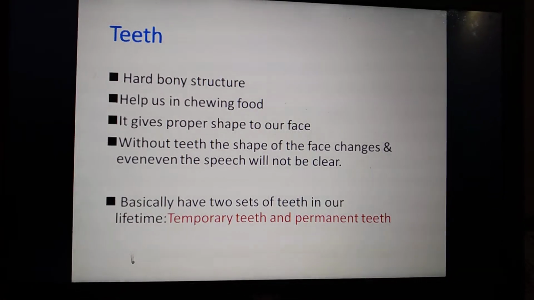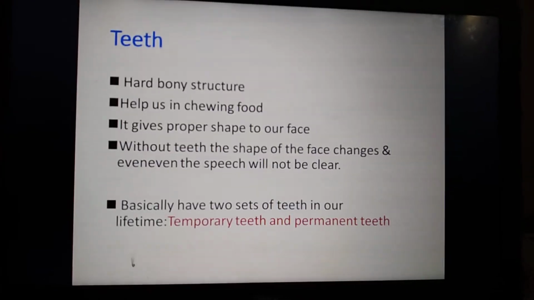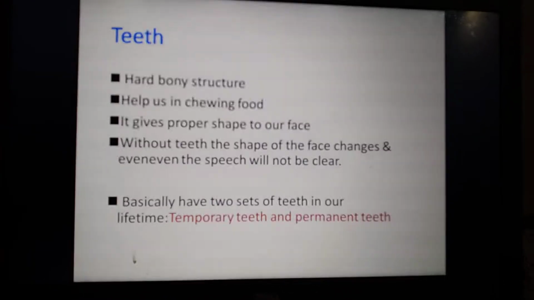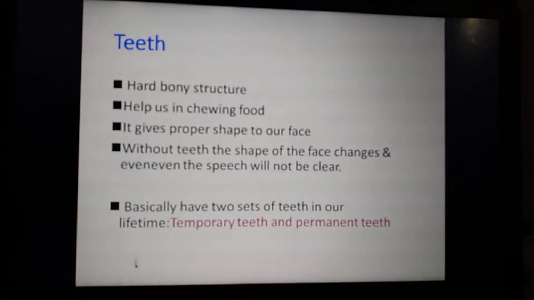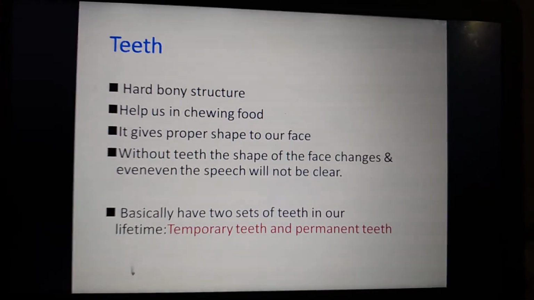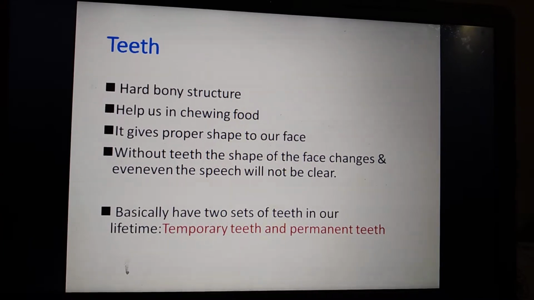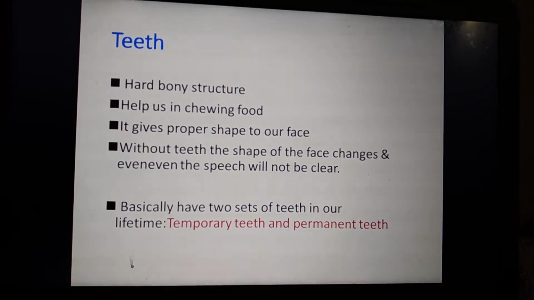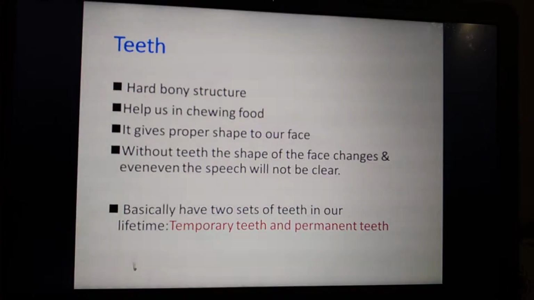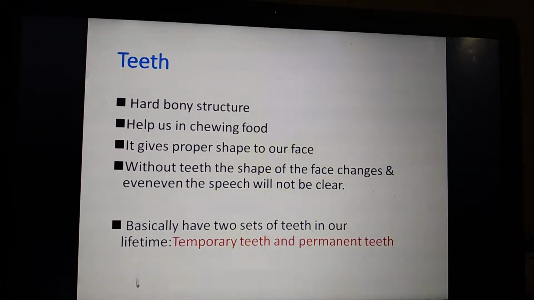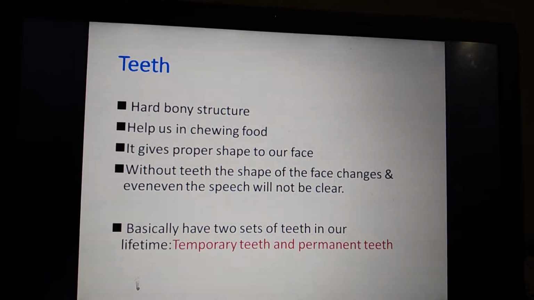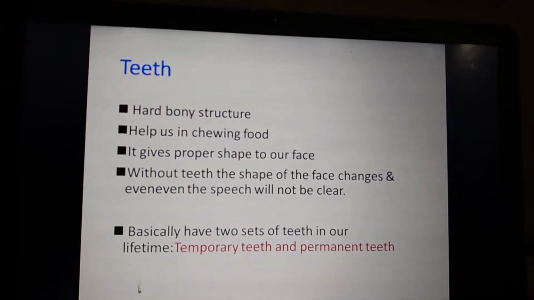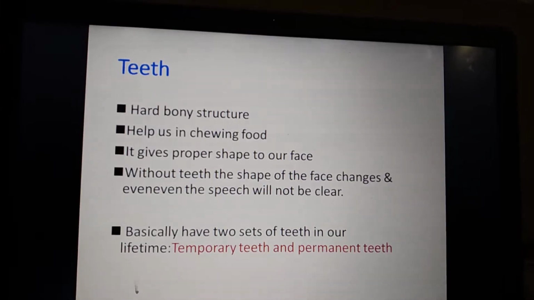Also, if the teeth are not there, whatever we speak will not be very clear. Sometimes your grandma or grandfather who doesn't have teeth, when they speak, it is a little difficult to understand, right? So the teeth help to give the proper shape of your face, and also help us to speak clearly. This teeth is very important.